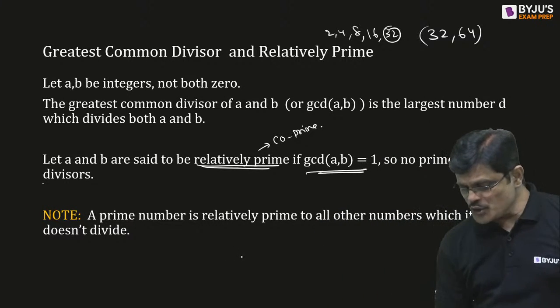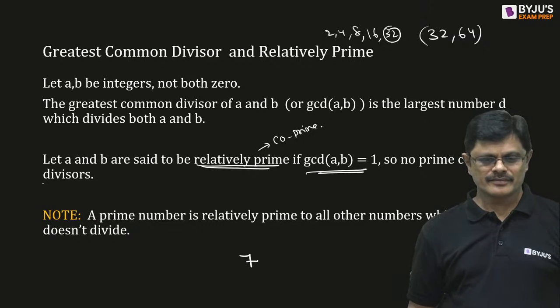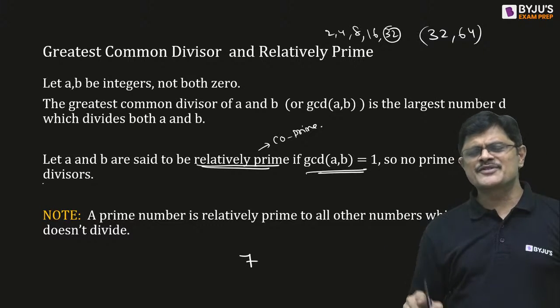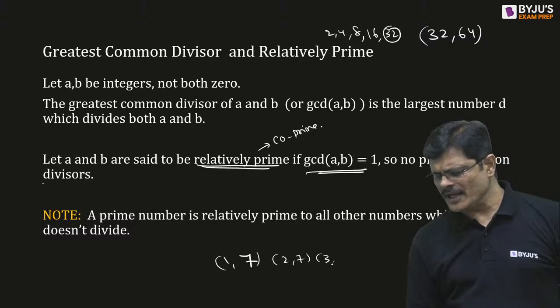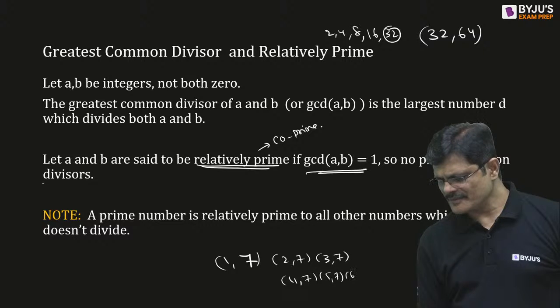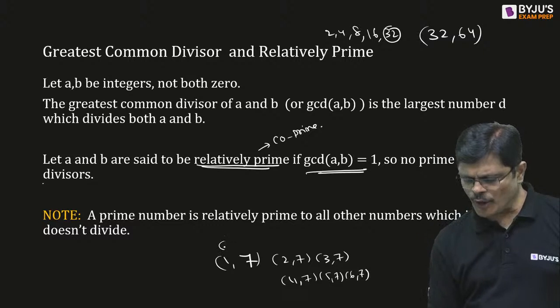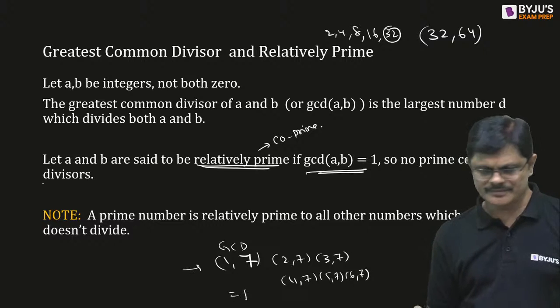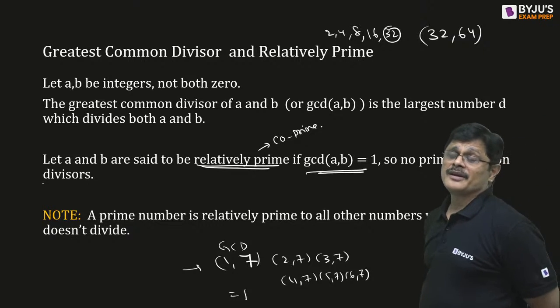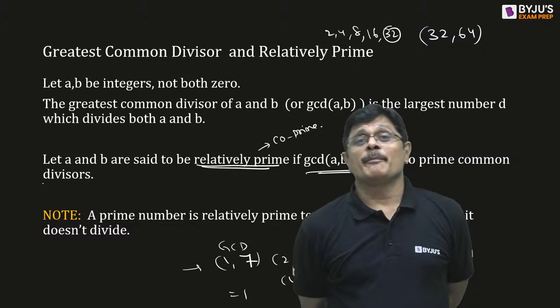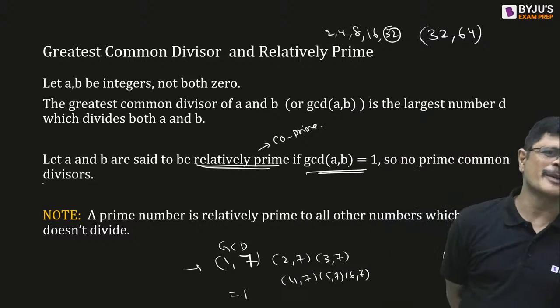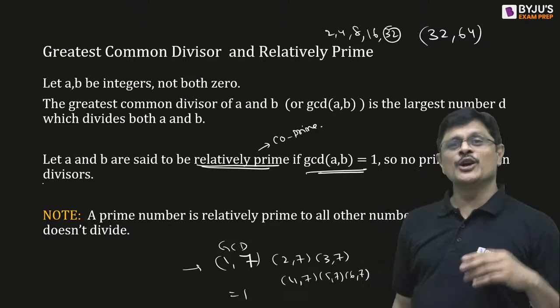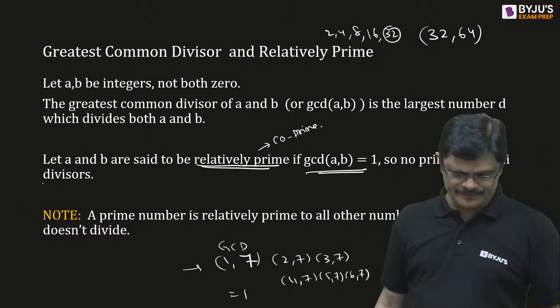And suppose you have a prime number, this fellow will be relatively prime to all the numbers less than that. That is, the GCD of all these fellows will be 1. So that is the importance of a prime number. For a prime number, all the numbers less than that, including 1, are relatively prime.